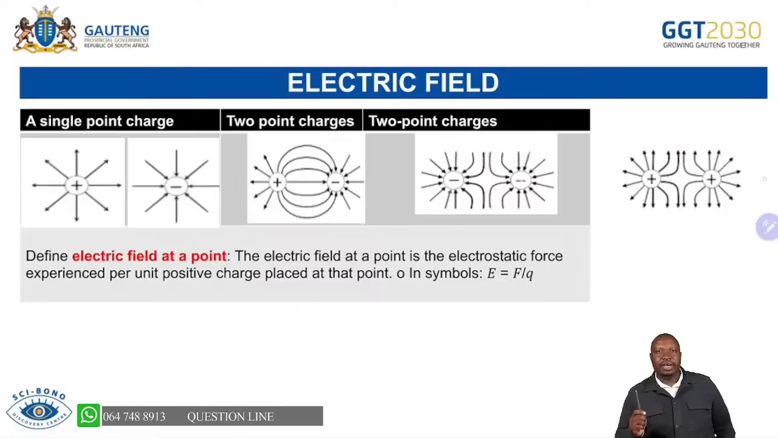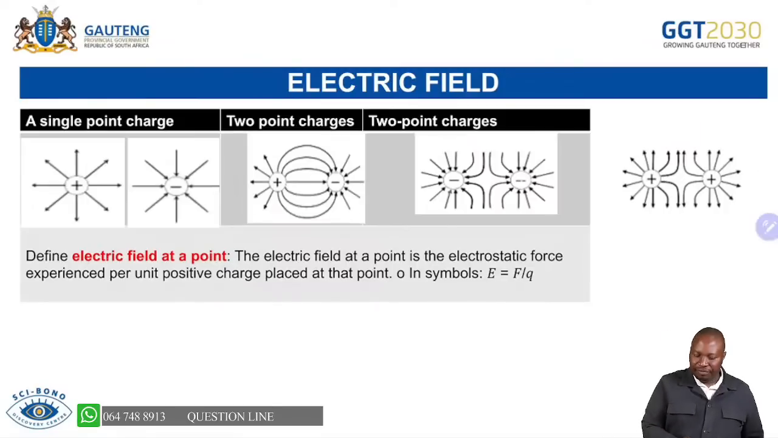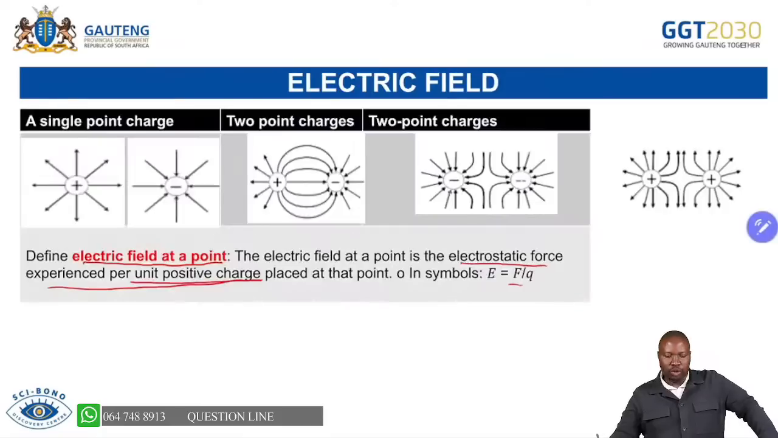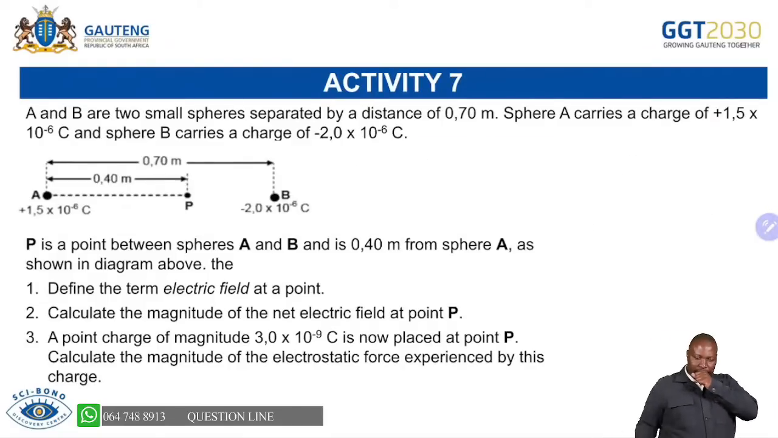And I have emphasized the issue of electric field at a point. Electric field at a point is the electrostatic force, which is the force experienced per unit positive charge placed at that point, as I indicated. If you have forgotten, go to the data sheet. It will help you with these definitions, and you'll be able to answer the question.